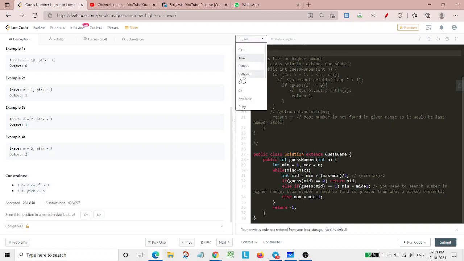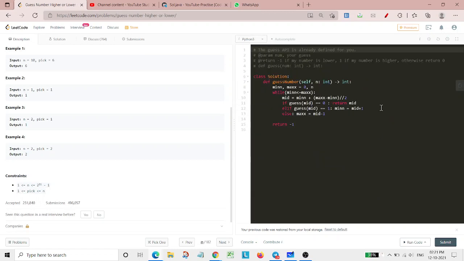For Python 3, again I've used the same thing as I was doing in Java. Here I have used integer division, and then returned -1.